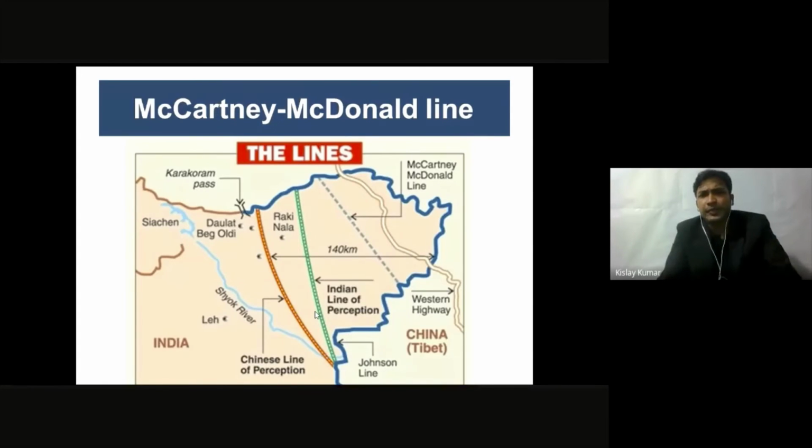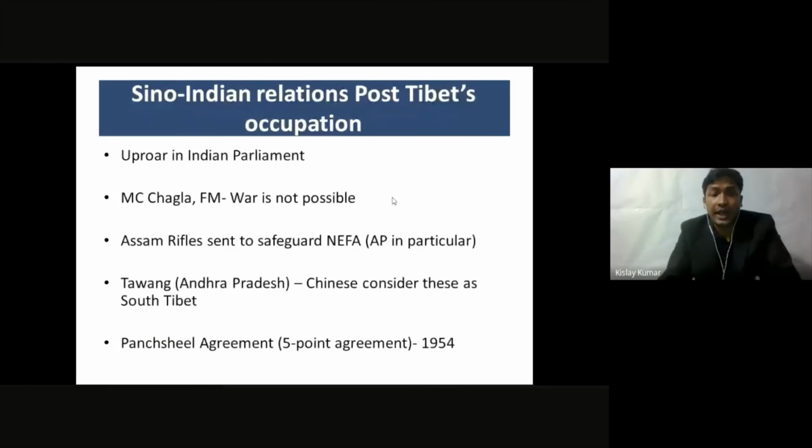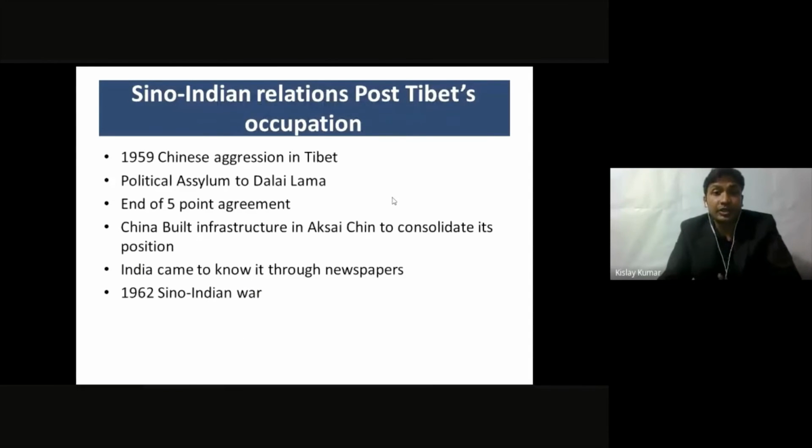Yeah, here. So this region, which China considers as its own, this region on the east, if you can see my cursor, the McCartney-McDonald line, China started building roads. This is a big highway that China built, and this highway connected from the Tibetan capital Lhasa to Xinjiang. So this was a very big highway built by China. China has this strategy of developing infrastructure at places which are disputed, which China considers disputed. China starts building the infrastructure to consolidate that place as their own.